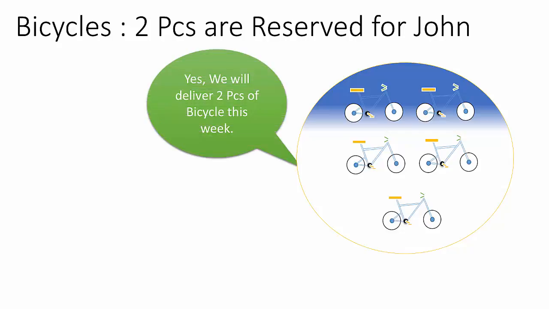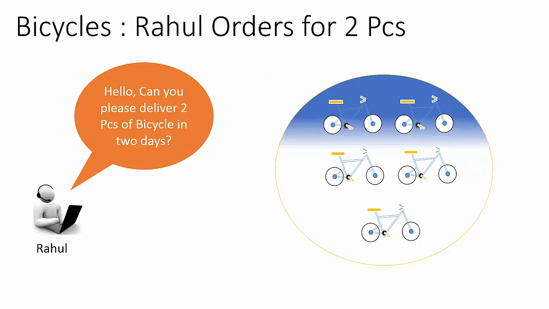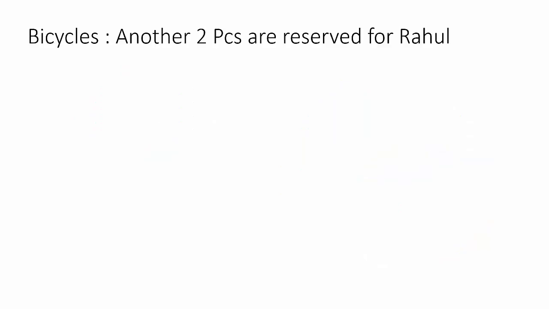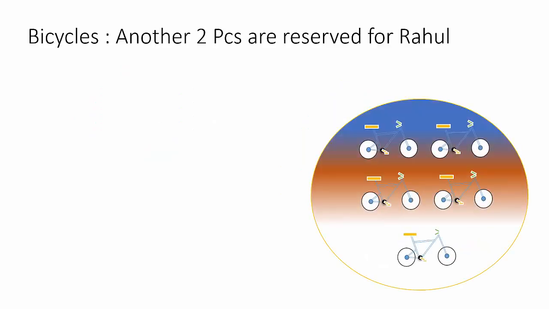So we promise that we will deliver 2 pieces of bicycle this week. We have another customer, Rahul, asking if 2 pieces of bicycle can be delivered in a couple of days from now. We still have 3 pieces in stock, and out of these 3 pieces we can reserve 2 pieces for customer Rahul, and this way on-time delivery to Rahul can be assured.